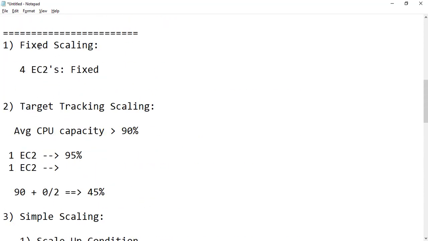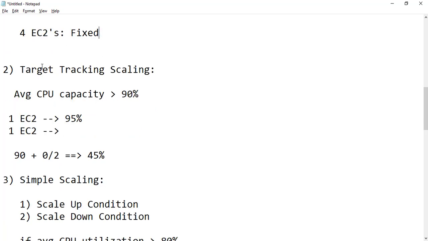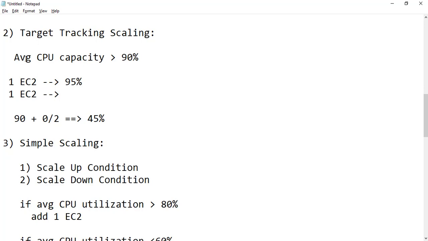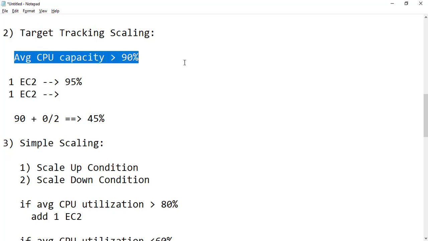So we have discussed, first is fixed scaling, wherein we give only the fixed amount of EC2 that should be present, whatever might be the situation. Either my EC2 can go wrong, then it may go to unhealthy status, and still it will try to maintain those 4 EC2s. That is fixed scaling. In target tracking, we are just going to say the condition, like this is the condition I have to meet. The average CPU capacity should not cross 90%. So to reach that, it will add or delete the EC2s and then take an average of it, and then see whether this condition is matching or not.